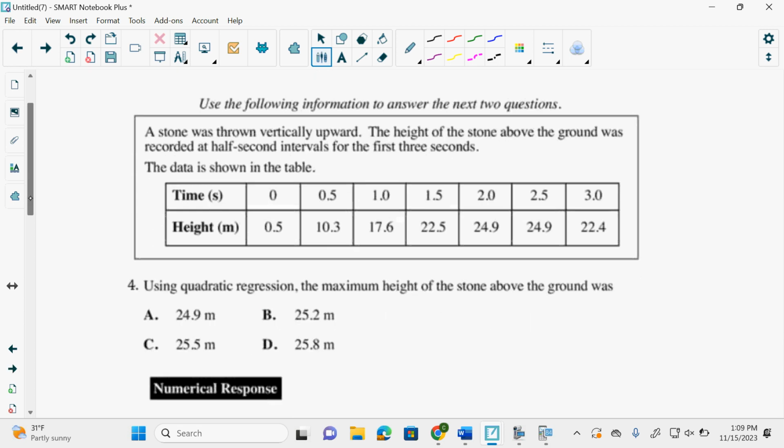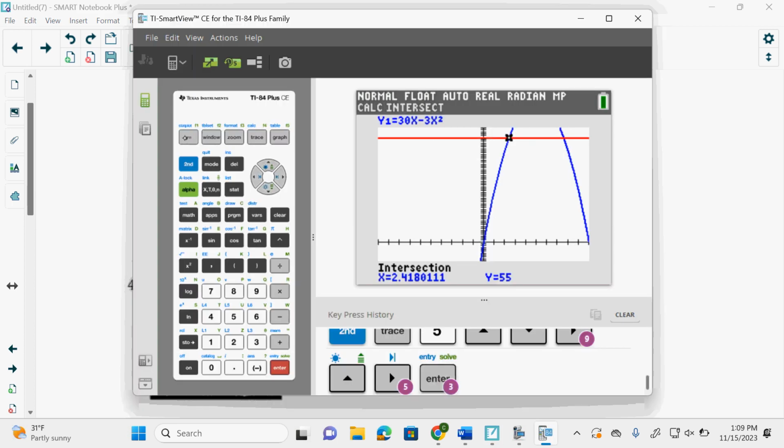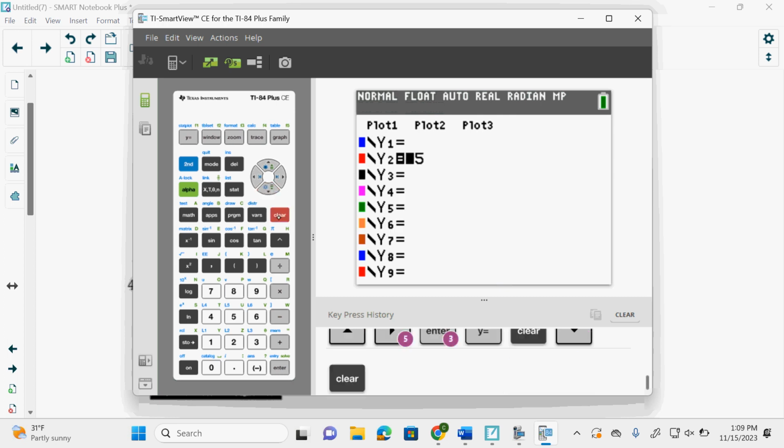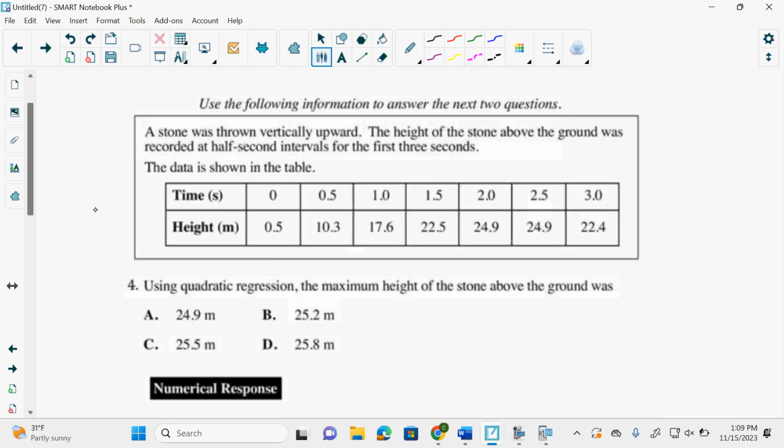I have a new question. You can answer my question before you go. Oh, you gotta clear your question. Yeah, clear your y equals. So go to your y equals and clear it out. I'm not even going to read the question until I clear my calculator. Did everyone clear their y equals? Until we clear our y equals, we don't even read the next question. Now I cleared it, I can talk to it.